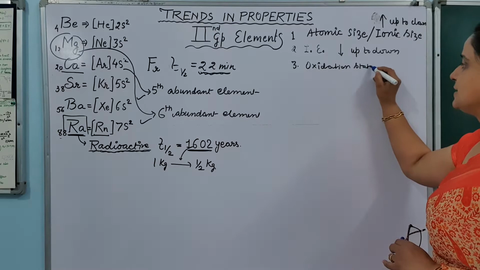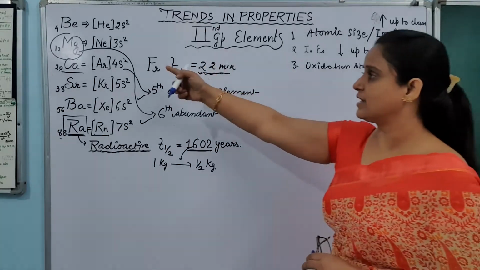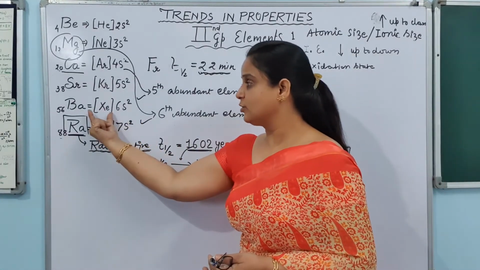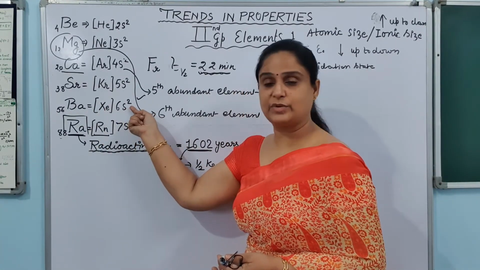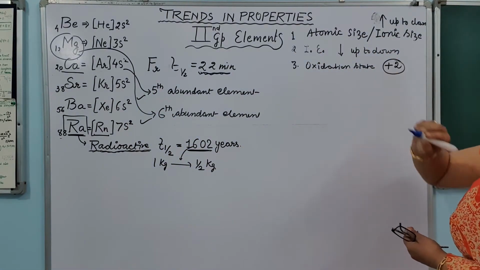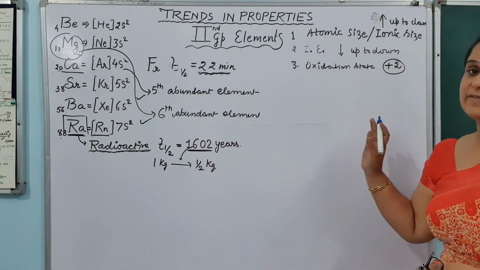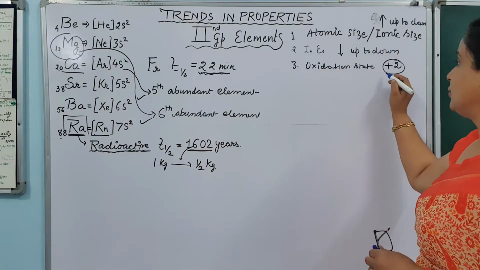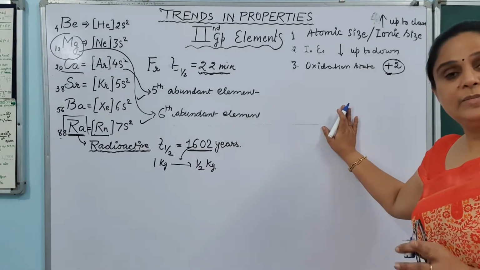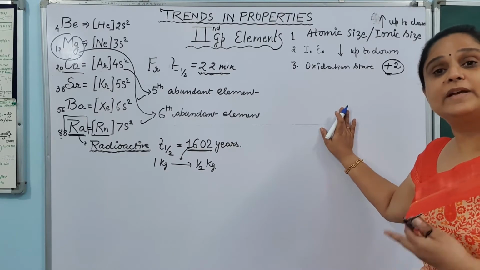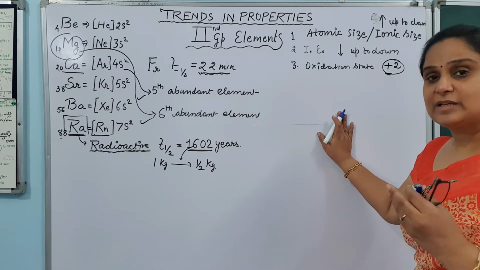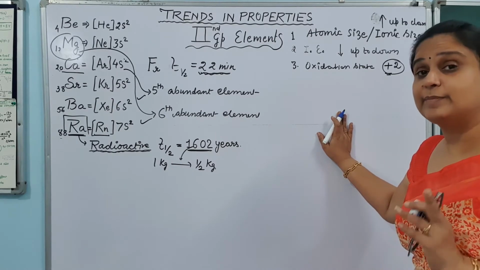Now oxidation state means, we have already discussed this thing, that because they have 2 electrons in the outermost shell, they will get satisfied, they will acquire the noble gas configuration after the removal of these 2 electrons. So the only chance is that they will show +2 oxidation state. In the case of first group elements, they were showing only +1. These show only +2 oxidation state. Okay. Because they form only +2 oxidation state, their compounds will be ionic in nature. So they will form ionic compounds always, because +2 means they have the tendency to lose the electron, and they will be metallic in nature.